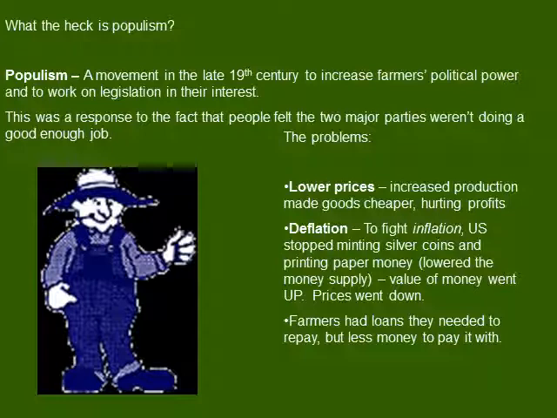Deflation is occurring in the United States. The U.S. has stopped minting silver coins and printing paper money in order to fight the inflation that was occurring during the Civil War. This increases the value of money, so the prices are going to go down, and this is going to, once again, cause farmers to struggle because they still have loans and mortgages and fixed payments that they need in order to make ends meet. They've made investments in their farms, and they simply do not have the money to pay the bill.